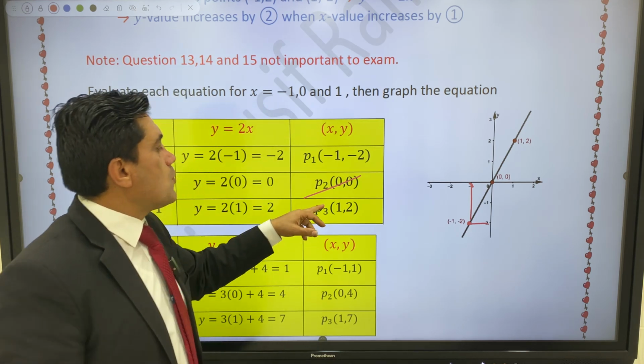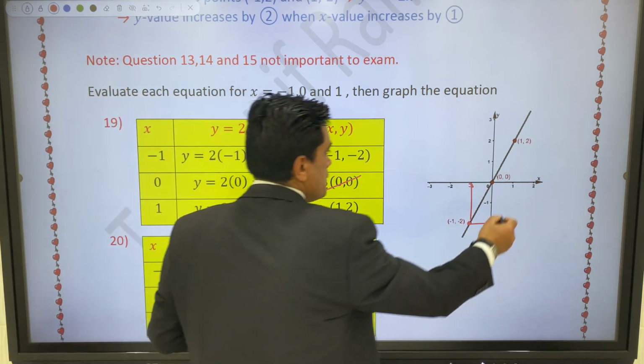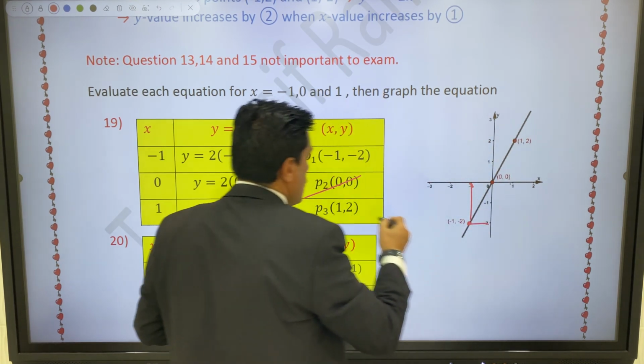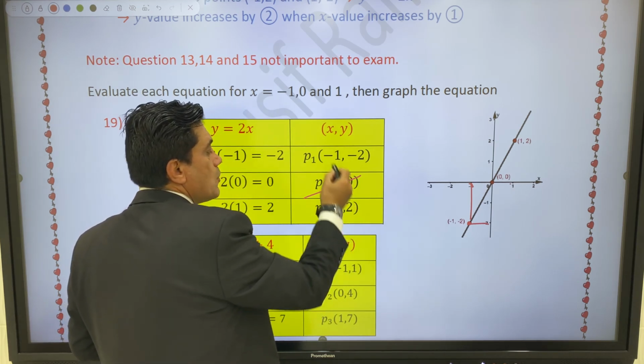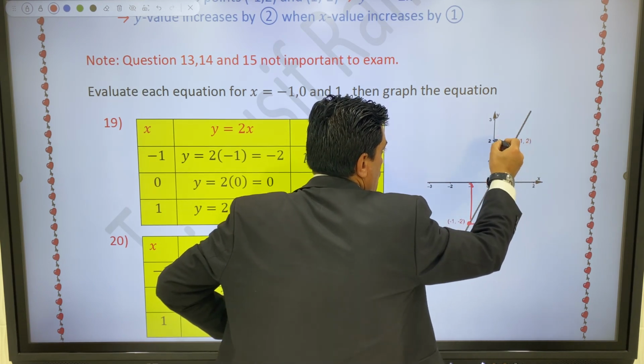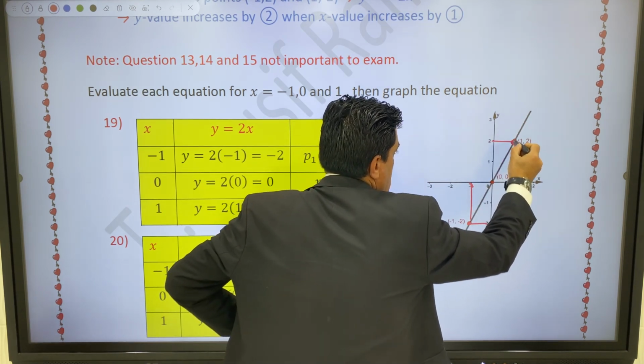About the last point, it is 1, 2. X is equal to 1. It is 1. Do we draw 2 up or 2 down? 2 up, because y is 2 up. So x is 1 and y is equal to 2. So it's the third point.